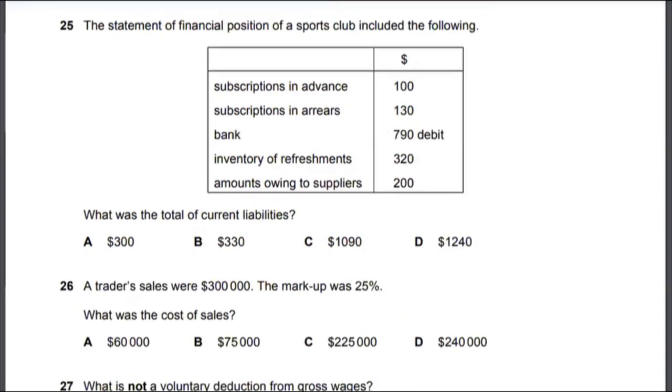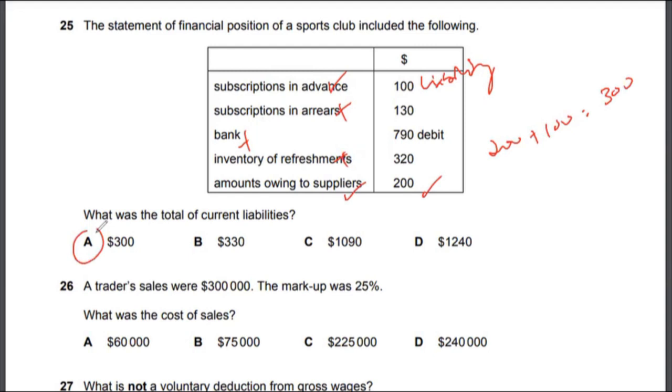Let's look at multiple choice 25. Multiple choice 25 is the statement of financial position of a sports club, including the following. What was the total current liability? So it's asking about liability. Subscription received in advance is a liability. Subscription received in arrears, no. Bank is an asset. Amount owing to a supplier is also a liability. So 200 plus 100, 300 is the correct answer. So the correct answer to multiple choice 25 would be option A.